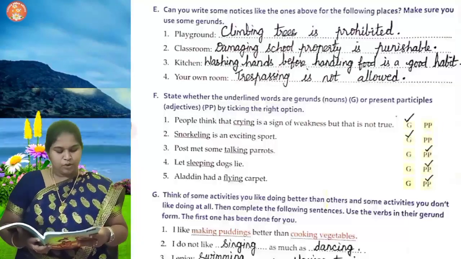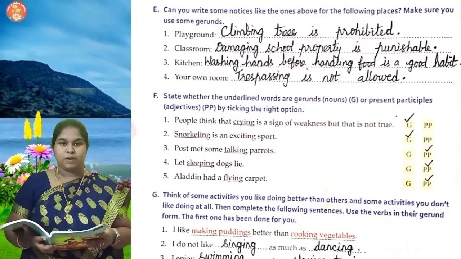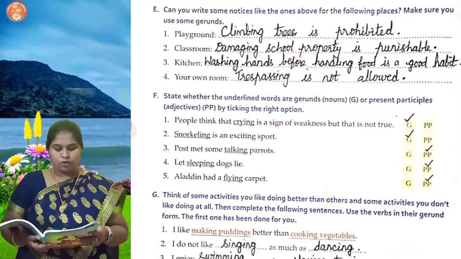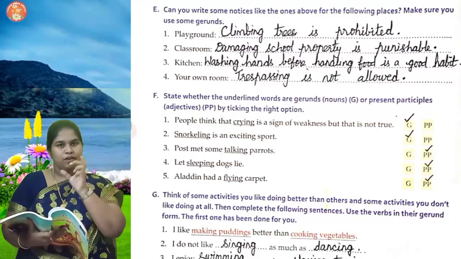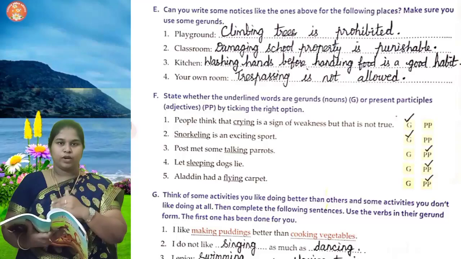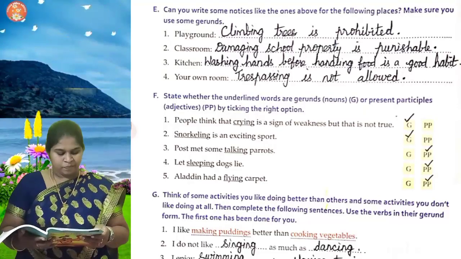Alright. Can you write some notices like the ones above for the following places? Make sure you use some gerunds. Okay. So playground. Actually in the previous match the notices were given and we found out what the places are. Now places are given, and we are going to write notices in the same way. Okay.